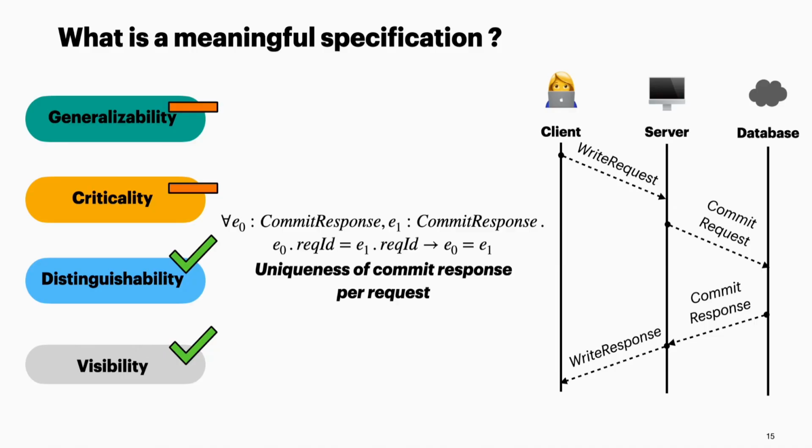It retries these commit responses when it detects such an outage in the network. However, it does distinguish correct from incorrect behaviors, because any inconsistency can be excluded by this very strong uniqueness property of the commit response. It is also highly visible because, as you see on the right-hand side, the commit response will be immediately directed to the client, and in return, they will see the duplicated commit responses.